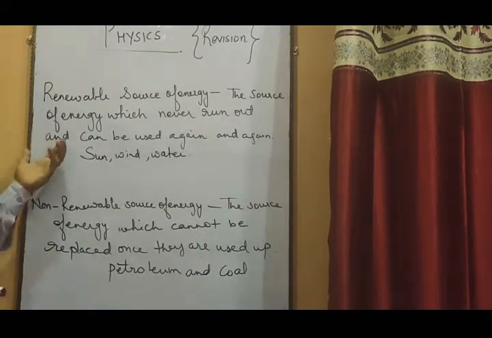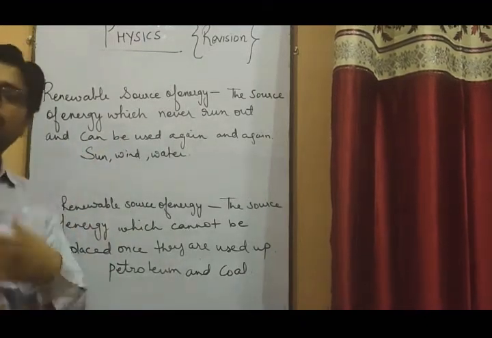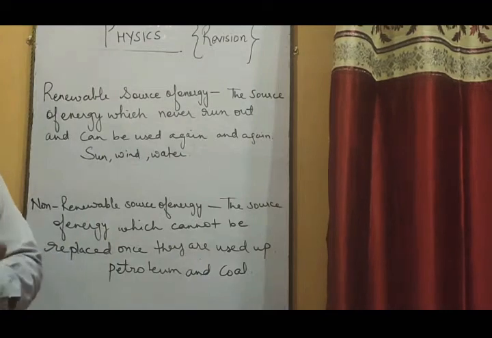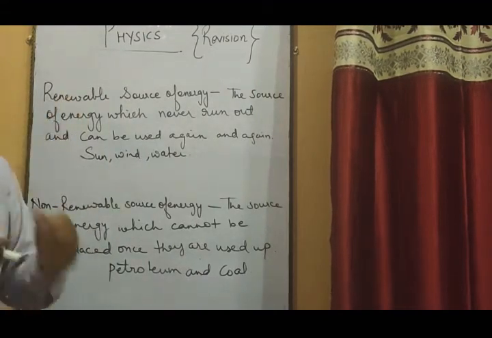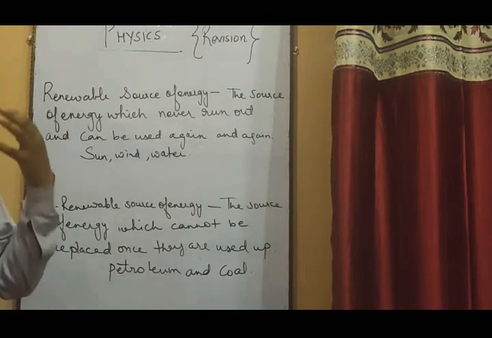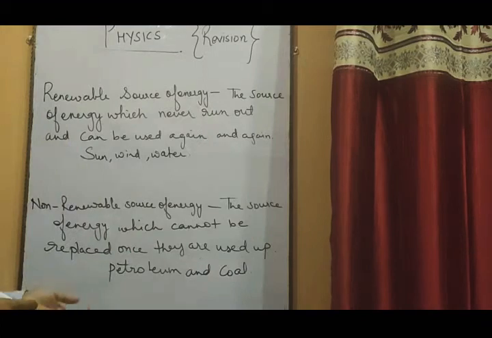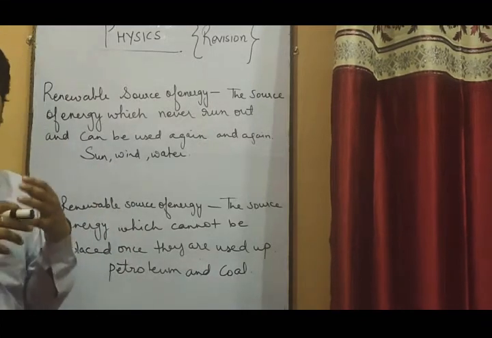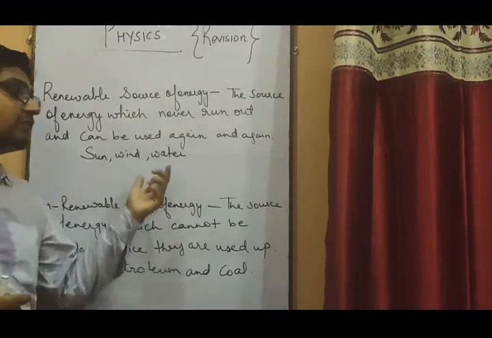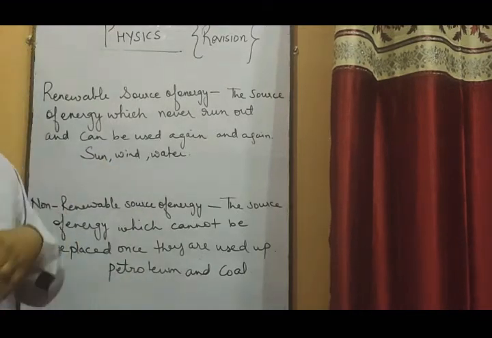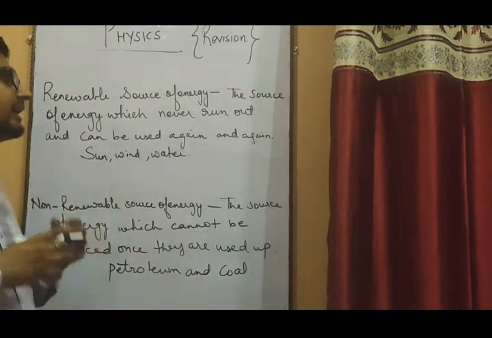So it never runs out and can be used again and again, like sun energy. You keep on using sun energy, it will never get exhausted, because another day the sun rays will come again, and you can use that energy. Next day again the sunrise will be there, sun rays will come, and you can use this form of energy. Similarly wind energy. There will be no charge for this type of energy. There is sun energy, wind energy and water energy, and you can get it in tremendous quantity. There is no limit for this type of energy.